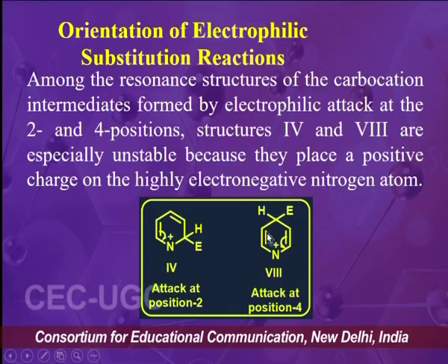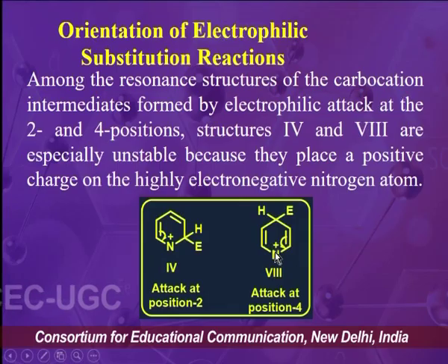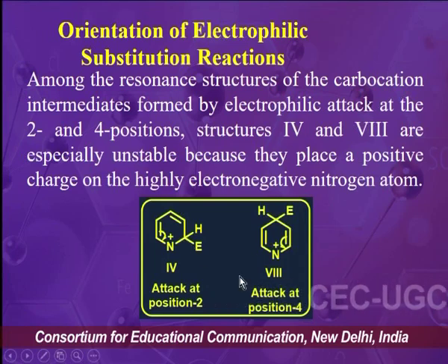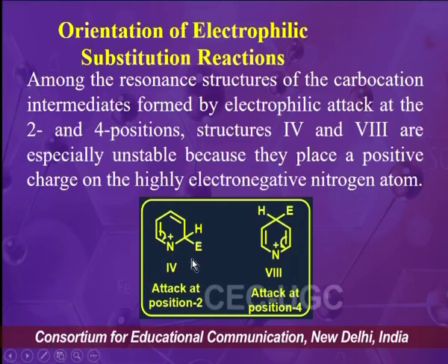But the problem is that in these two kinds of attack, when the attack was at position 2, there was formation of an intermediate, that is intermediate number 4, and when the attack was at position 4, there was formation of an intermediate, that was intermediate number 8. So, you can see in these two intermediates there is positive charge on the electronegative atom, and this positive charge on this electronegative atom will make these intermediates highly unstable.